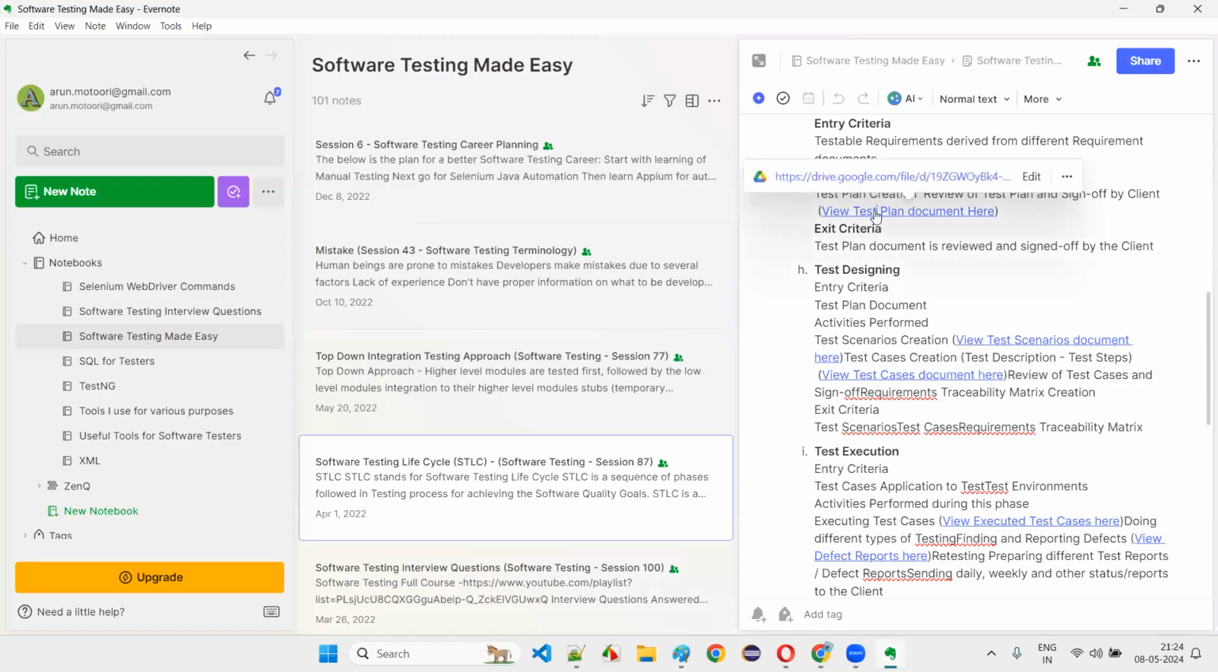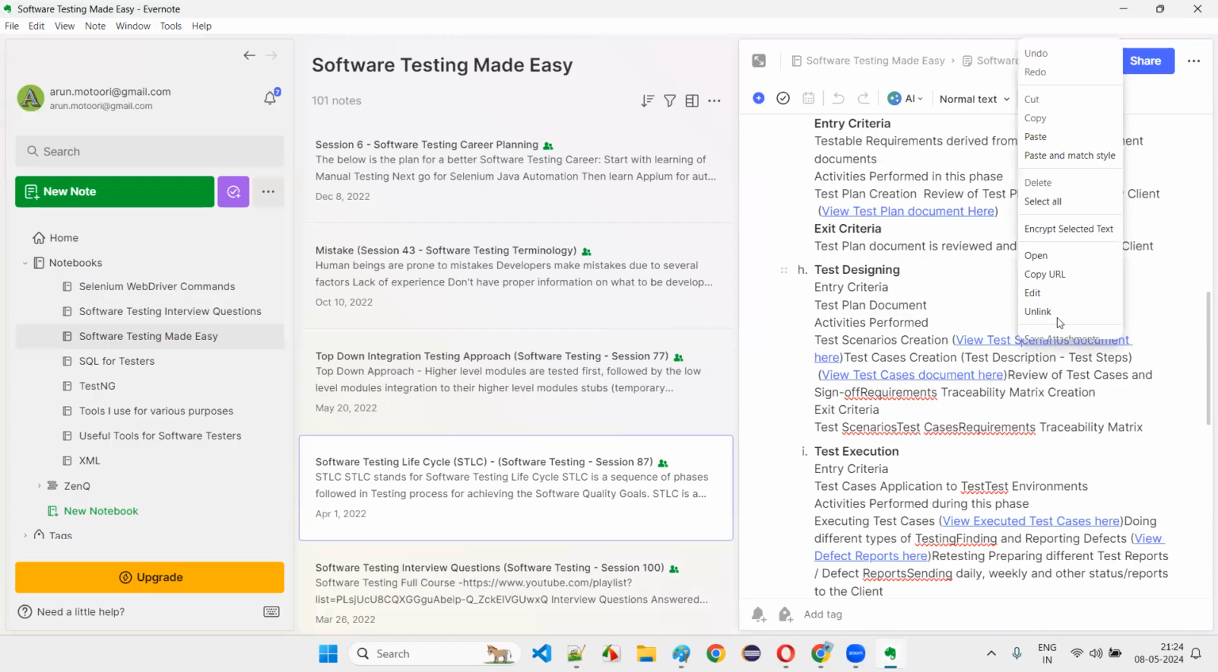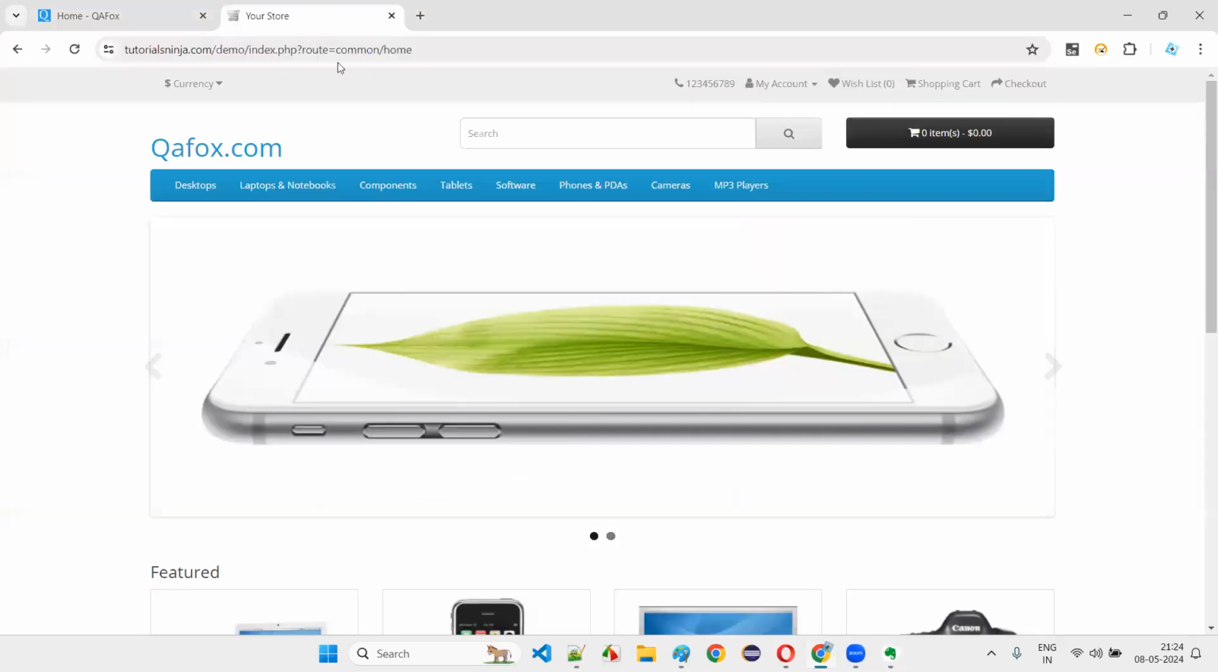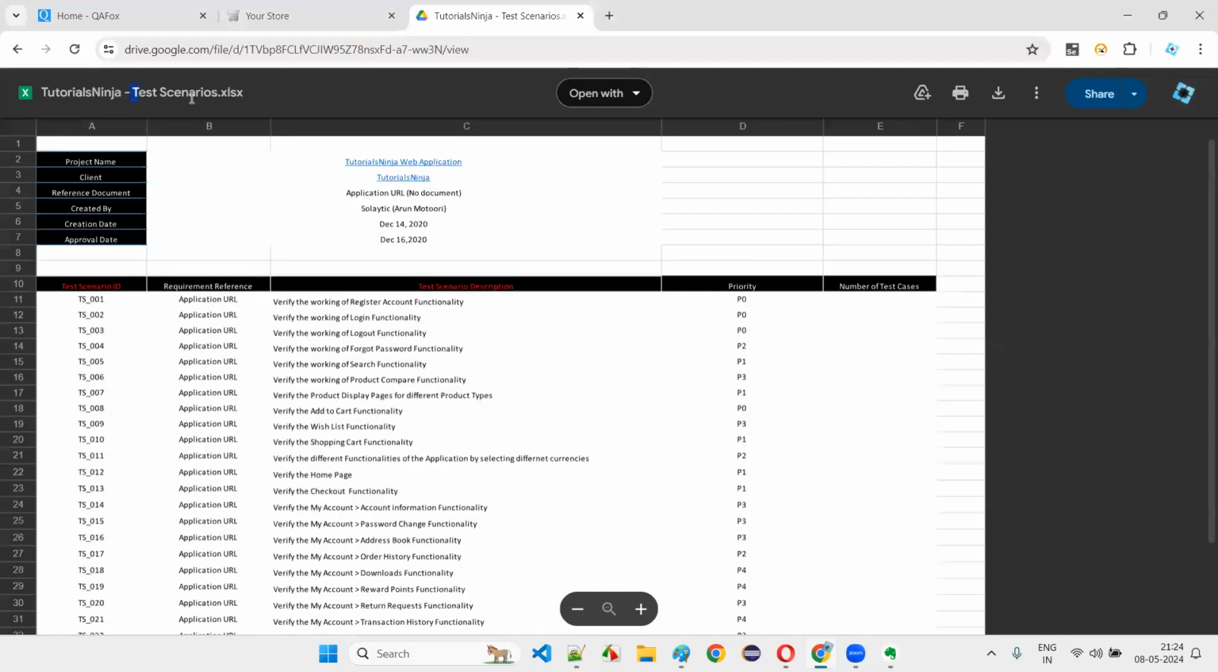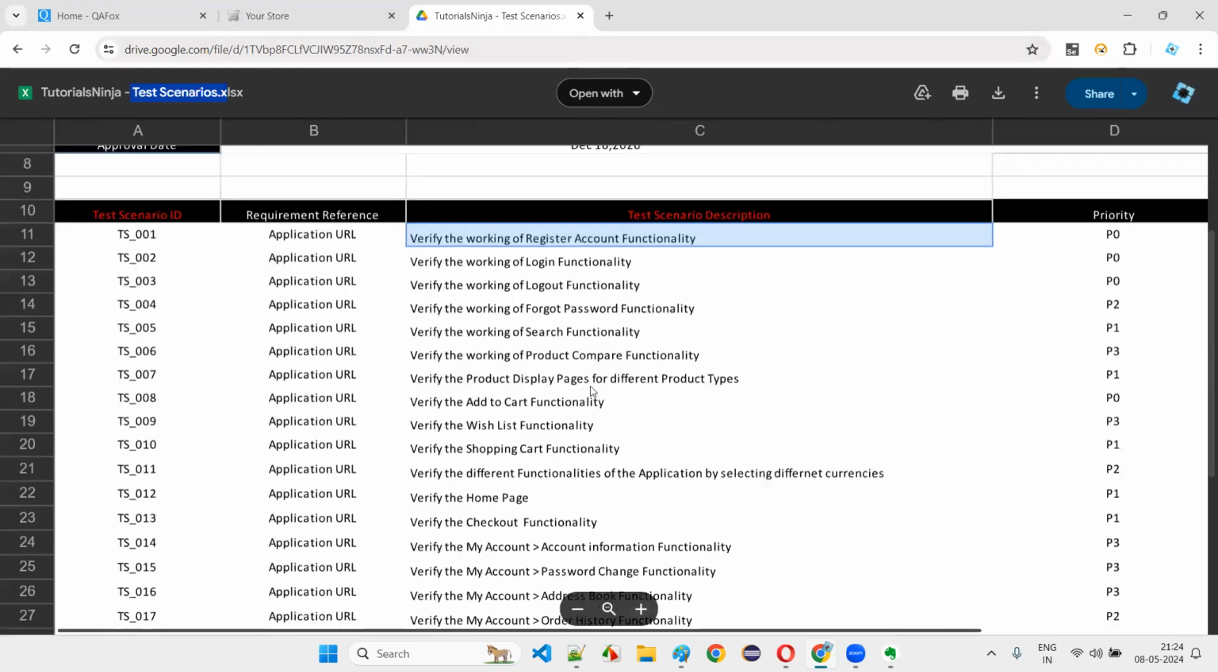Once the test plan document is approved by the client, they go to the next phase, the test designing phase. First, they will create the test scenarios, which are high-level test cases. Let me copy the URL and show you what high-level test cases look like. Just see here, guys, for this particular application. Scenarios means high-level test cases. I'll just click on play so that you can see that.